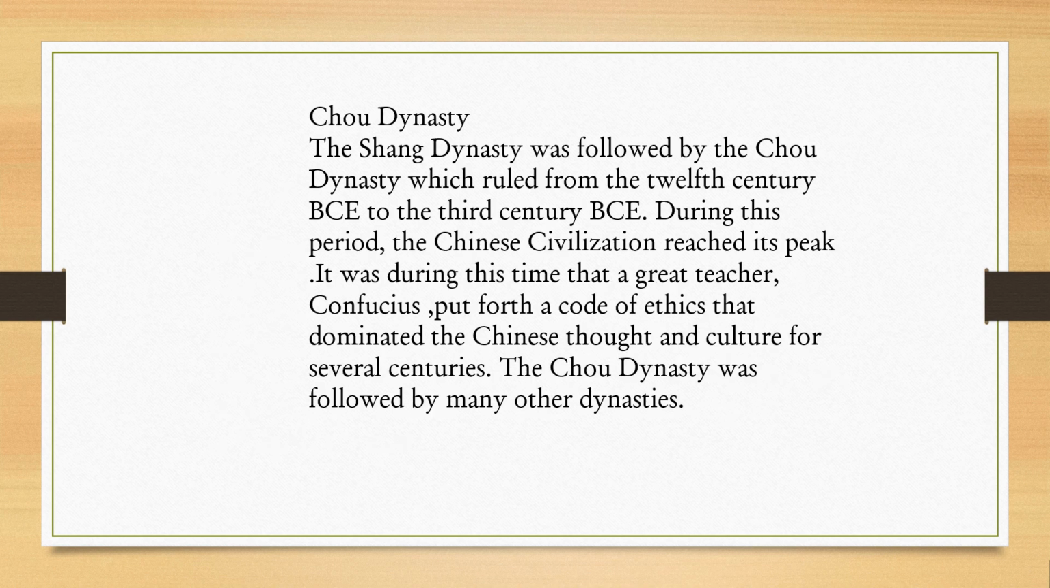Now, Zhou Dynasty. The Shang Dynasty was followed by the Zhou Dynasty, which ruled from the 12th century BC to the 3rd century BC. During this period, the Chinese civilization reached its peak. It was during this time that the great teacher Confucius put forth a code of ethics that dominated Chinese thought and culture for several centuries.